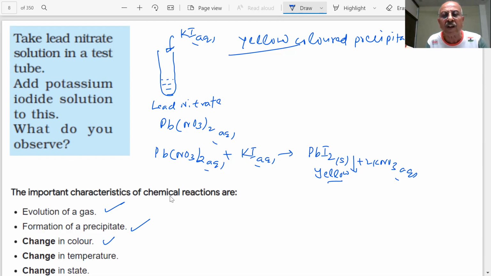And change in state means, you have seen a solid could be converted into a liquid, or here you are saying that this is a liquid, and you are getting, students, a solid. In zinc and H2SO4, zinc is a solid and hydrogen is a gas. So these are the characteristics of chemical reactions.